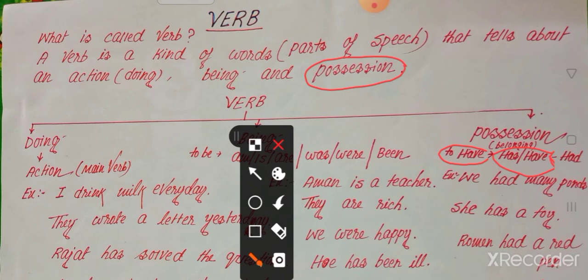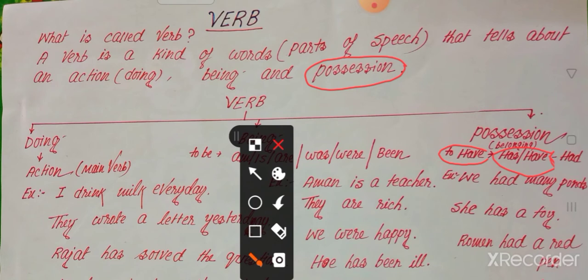The verb that we use, that is called possession verb, is have. Its present form is has, have, and past form had, past participle form is also had. So has, have and had are called possession verbs.